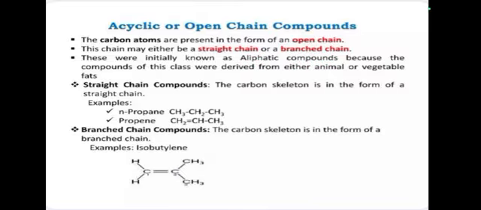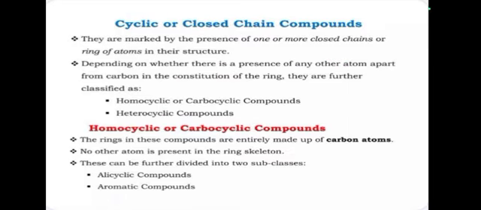Next, the second type of organic compound is the closed chain compound, also known as cyclic compound. That means the compound contains one or more closed chains or rings of atoms in its molecule. They are marked by the presence of one or more closed chains or rings of atoms in their structure. It is again classified into two types: homocyclic or carbocyclic compound, and heterocyclic compound.